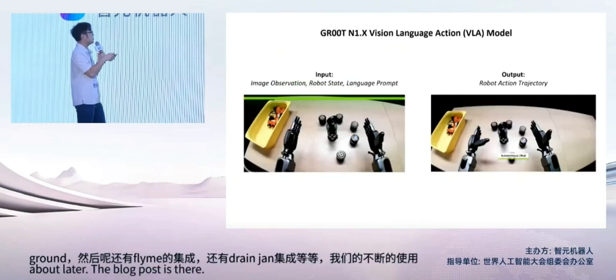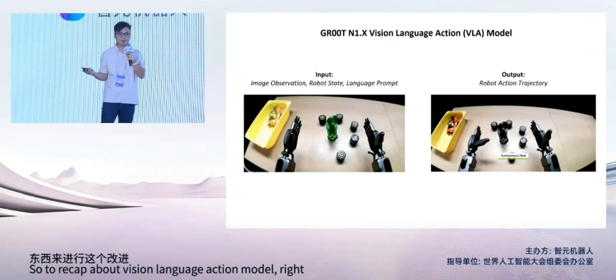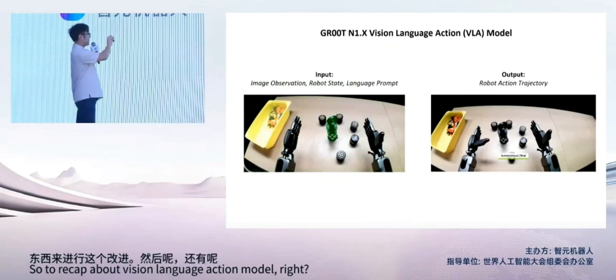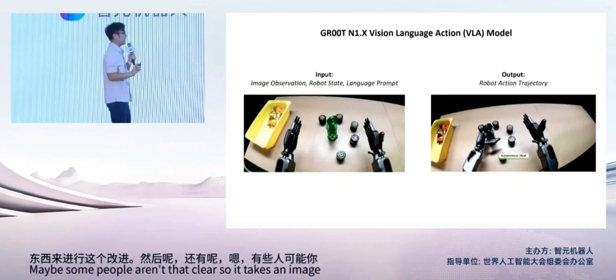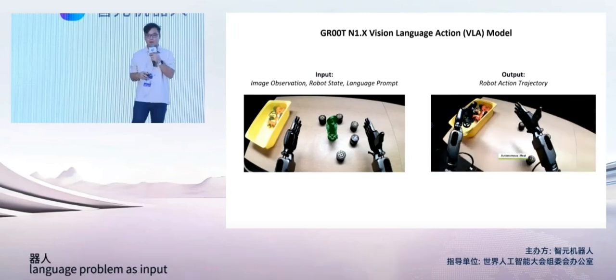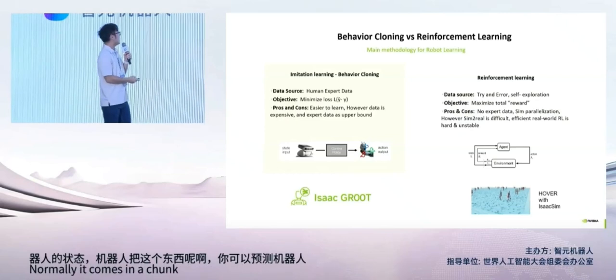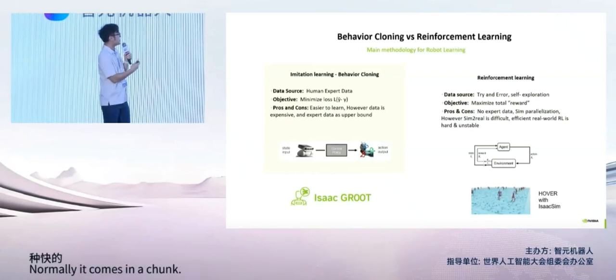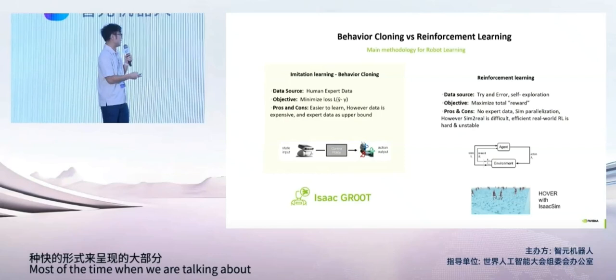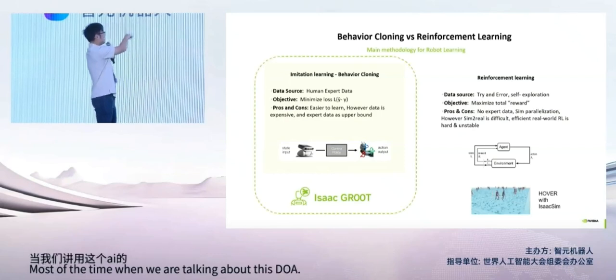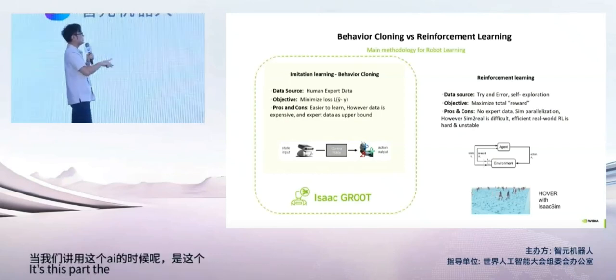To recap the vision language action model, maybe some people aren't that clear. It takes in an image, robot state, and language prompt as input and outputs robot action trajectories, normally in a chunk. Most of the time when we talk about VLA, it's this part, the imitation learning approach.